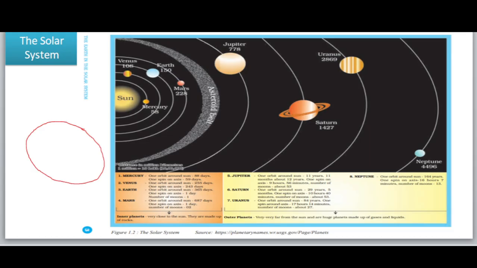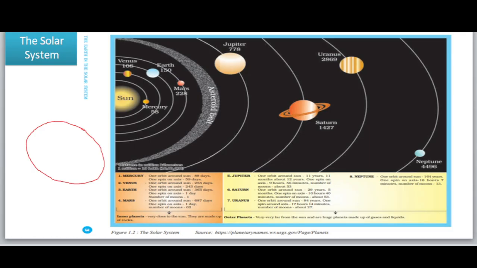As the distance of the planet from the sun increases, the time taken by it to complete one revolution also increases. Since Mercury is nearest to the sun, it takes only about 88 days to complete one revolution. Neptune is the farthest, so it takes about 248 years to complete one revolution. Our earth revolves once in about 365 days and 6 hours.